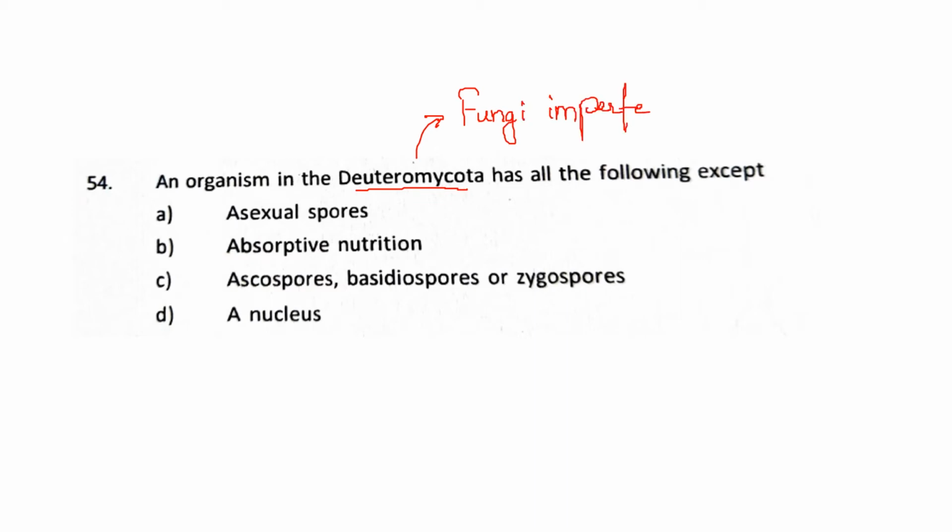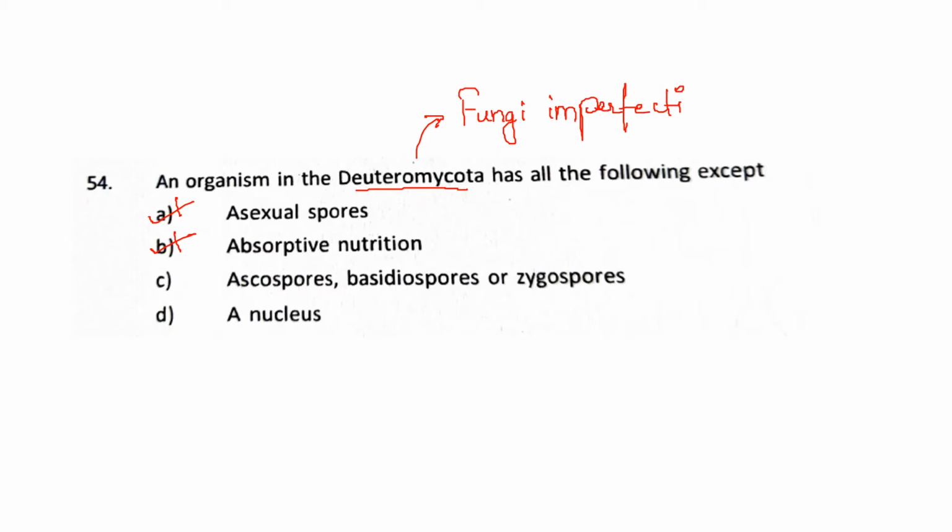That means they only have the asexual stage, and there is no sexual stage in this class of fungi. So there will be asexual spores for sure. They are saprophytes, so they have absorptive nutrition.